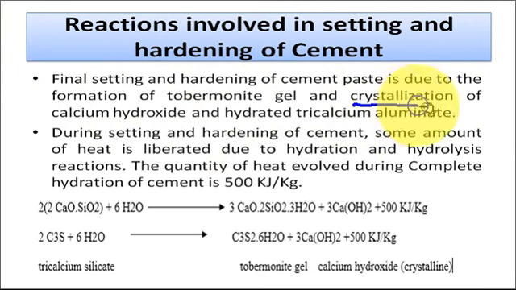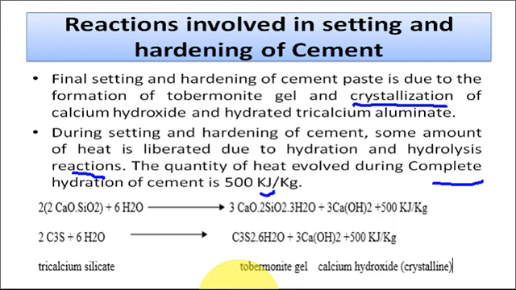The crystallization of the hydrated gels is very important for the hardening of the cement. During setting and hardening of cement, some amount of heat is liberated due to hydration and hydrolysis reactions. The quantity of heat energy evolved during complete hydration is 500 kilojoule per kilogram.